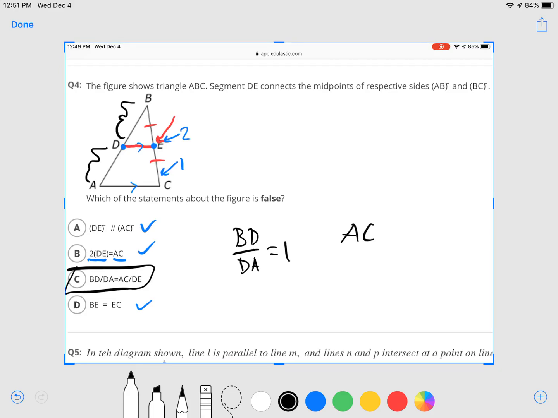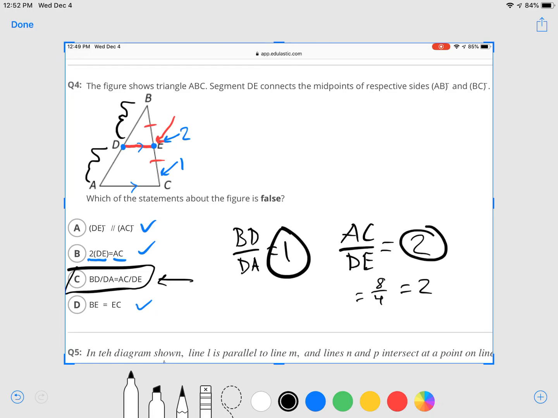And then AC over DE, we already know the relationship between AC and DE. AC is twice as big as DE. Therefore, this should be 2. For example, if it was 8 over 4, AC is twice as big as DE, that would simplify to 2. So the answer is C. That's false, because 1 is not the same as 2.